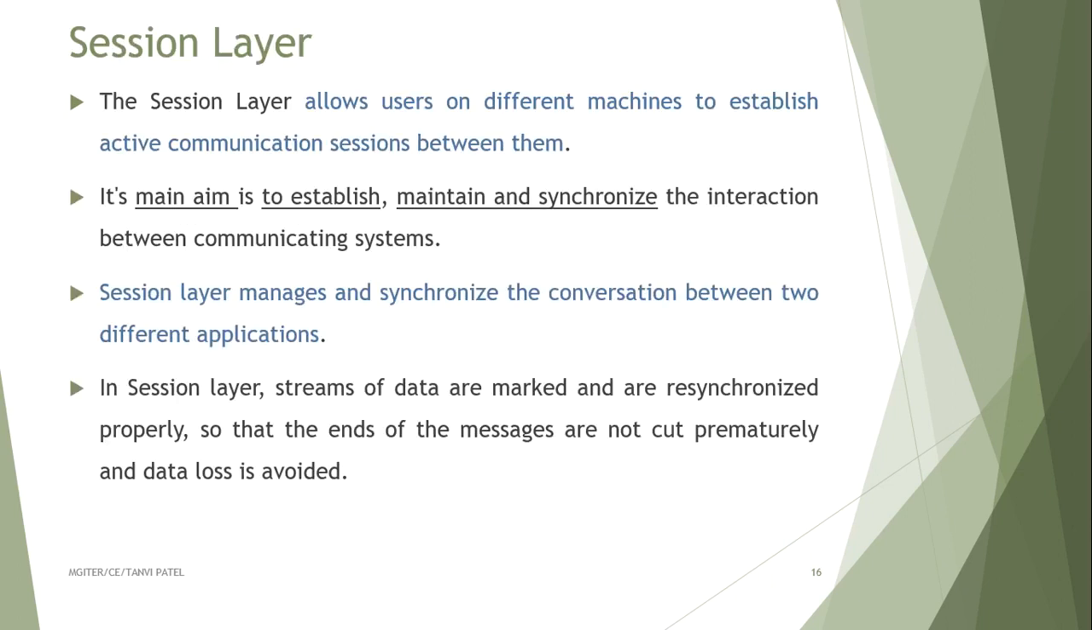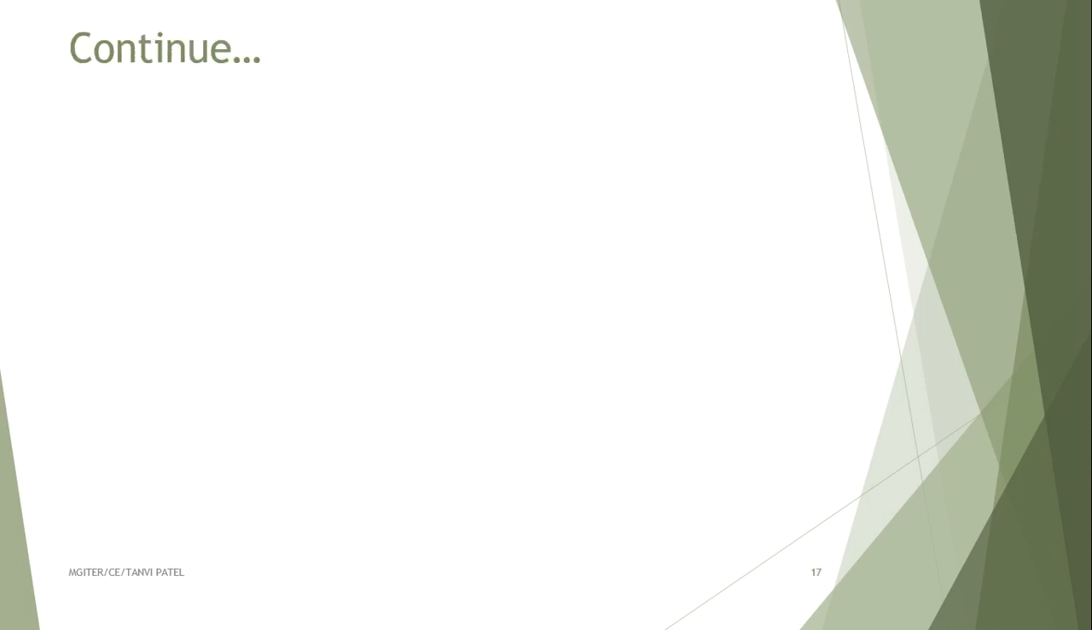Next is the session layer. The session layer allows users on different machines to establish active communication sessions between them. Its main aim is to establish, maintain and synchronize the interaction between communicating systems. The session layer manages and synchronizes the conversation between two different applications. In the session layer, streams of data are marked and resynchronized properly, so that the end of the message is not cut prematurely and data loss is avoided.